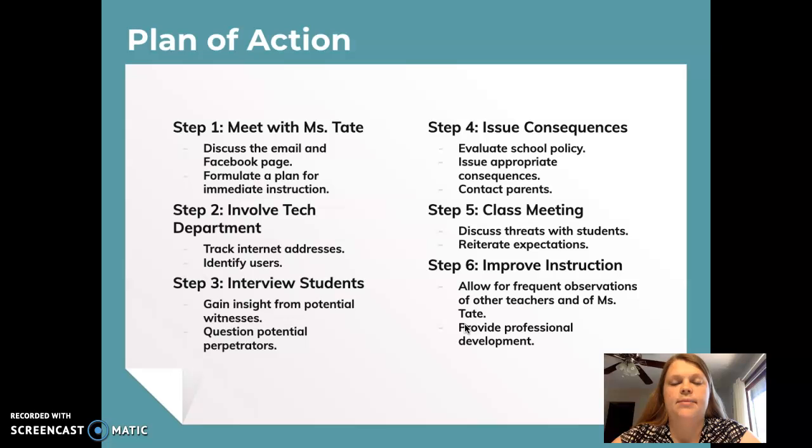Step 4, hopefully I'll be able to find out who the perpetrator is. I'll closely evaluate our school policies and see what consequences need to be taken and issue them in an appropriate manner.